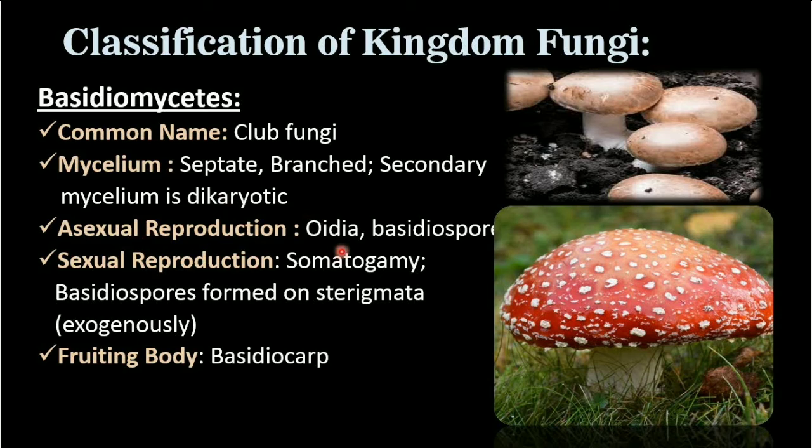Asexual reproduction is by spores formed by oidia and basidiospores, while sexual reproduction occurs by somatogamy, that is isogamy, similar. Basidiospores are formed on sterigmata, the structure, exogenously. Exogenously means it is not having any covering on it. The structure which bears the spores is sterigmata. Fruiting body is known as basidiocarp.